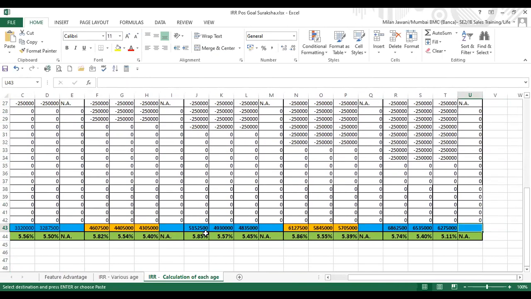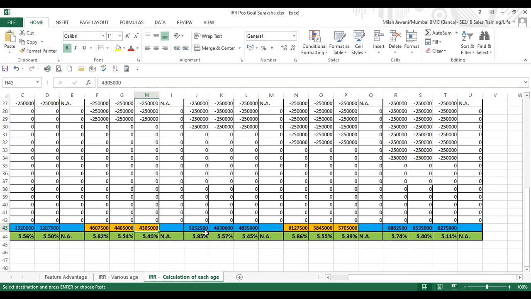So if someone is now thinking about 50 lakh plus maturity, this can be the right plan. Someone who is looking for a non-medical plan even at age 50, 55 years, this is the right plan. If someone is looking for a tax benefit, even at an older age, this plan gives you a guaranteed maturity along with the tax benefit. In any case, the sum assured on death is a 10 times minimum you can consider.